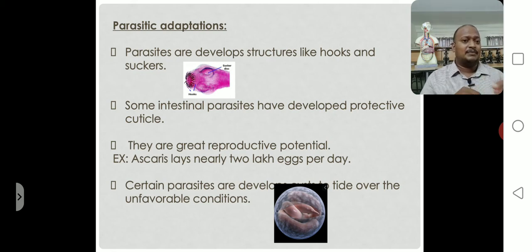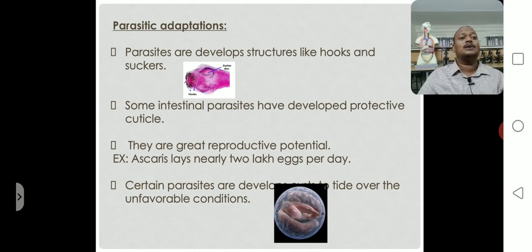Next, some intestinal parasites have developed a protective cuticle. What is present in the intestine? Different types of enzymes, gastric juices and acids are present, and there are different pH values. Because of the acids, bases and other chemicals in the intestine, the parasite would be unable to survive and dissolve, so it protects itself by the development of a protective cuticle.